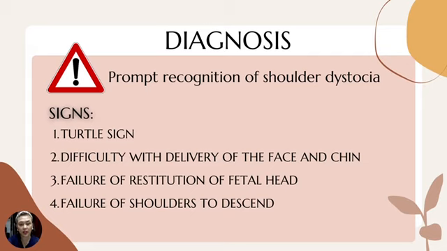Number one is the turtle sign, wherein the fetal head is delivered but remains tightly applied to the vulva. Second, there is difficulty with delivery of the face and the chin. There's also failure of restitution of the fetal head and failure of the shoulders to descend.